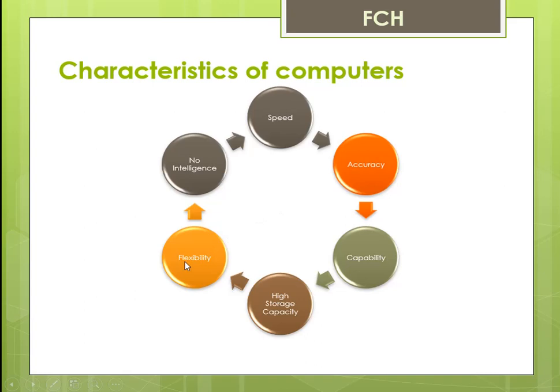Now, moving to the next characteristic, that is flexibility. Computers are flexible in the sense that they can be made to do any job and are versatile in nature. And last point, no intelligence. Computers cannot make any judgment of their own. Users can give instructions and based on these instructions, the computer works. These are the characteristics: speed, accuracy, capability, high storage capacity, flexibility and no intelligence.